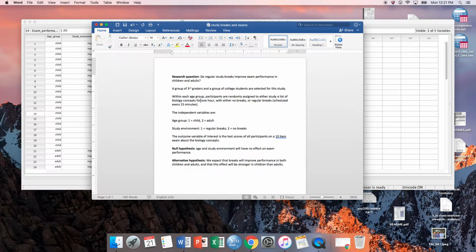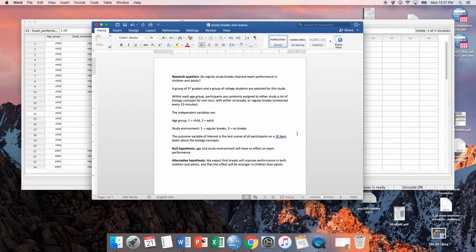And within each of these age groups, half of the participants will be randomly assigned to study a list of biology concepts for 1 hour with no breaks, or study the same concepts for 1 hour with regular breaks every 15 minutes. So in this case, when we put this scenario together, we have two independent variables: age group, everyone is either a child or an adult, and study environment. Everybody has been assigned to either receive breaks or no breaks.